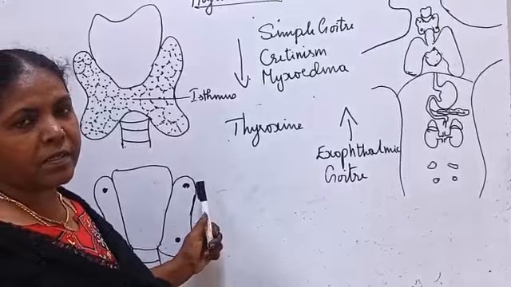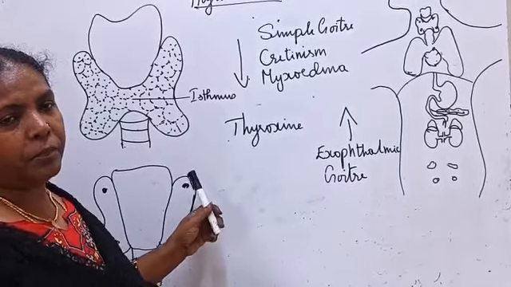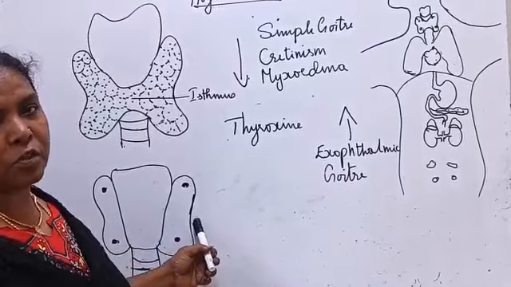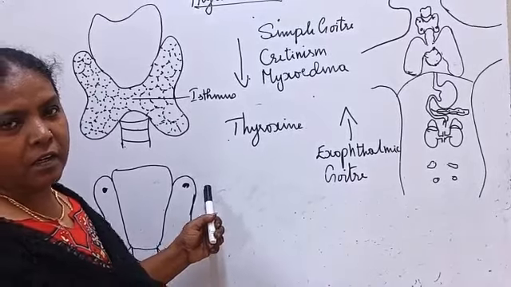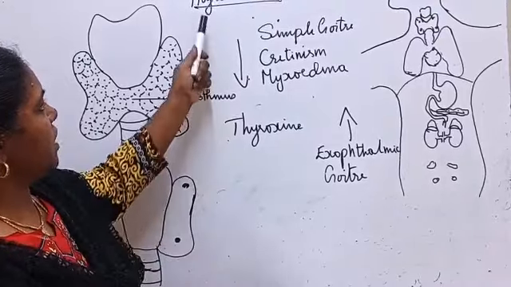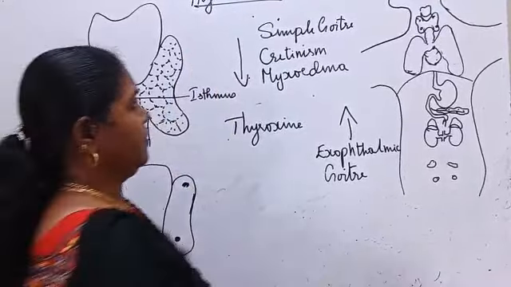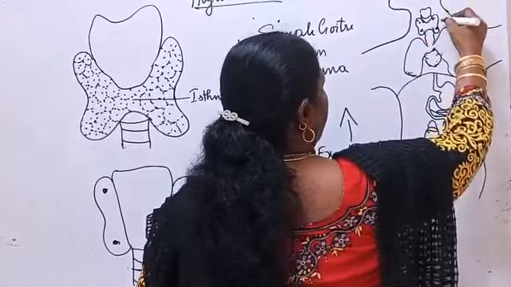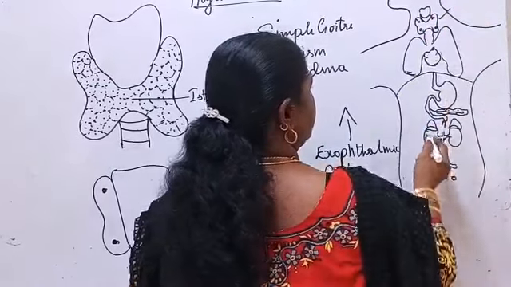That is not there in the syllabus anyway. You better learn parathormone, which plays an important role in the calcium percentage in the blood. Okay, so with this we are finishing the thyroid gland. Pituitary gland we finished, thyroid gland, parathyroid gland.